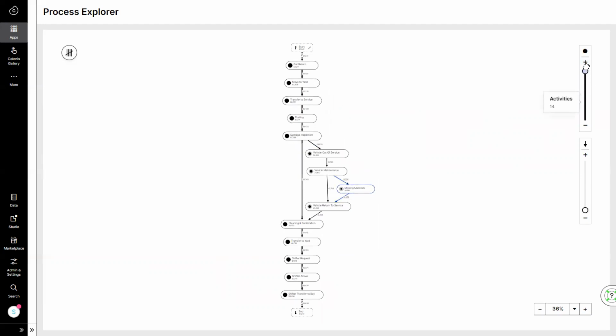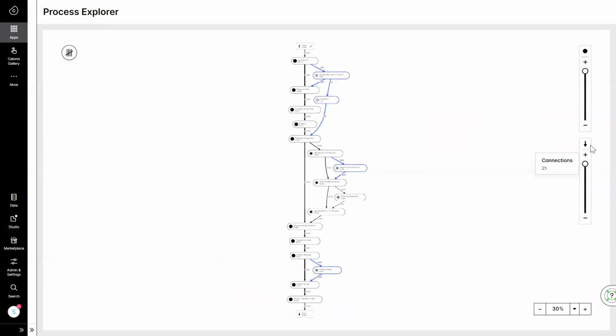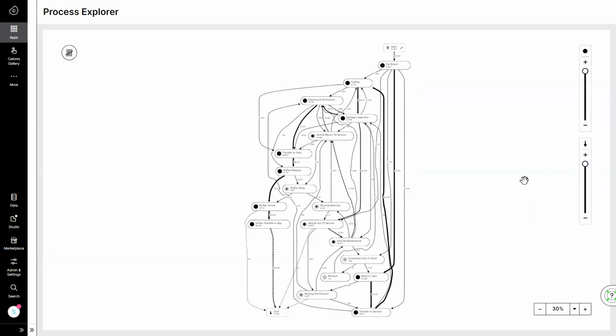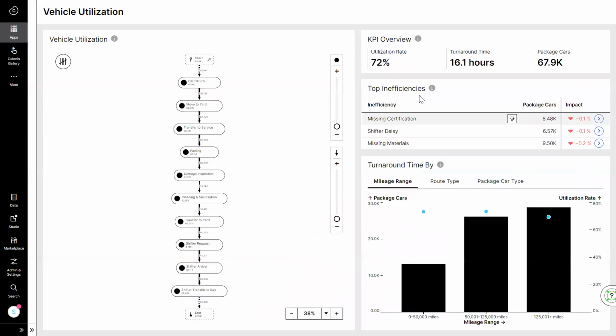And as we continue to increase our view to look at every route, every path a vehicle could take, we see an ocean of inefficiency emerge. This is the true complexity of how most global businesses run, caused by a rigid and fragmented IT landscape. But Celonis untangles this inefficiency and this complexity by diagnosing the who, what, where, when, and why of these inefficiencies and automatically prioritizes them by impact in real time.